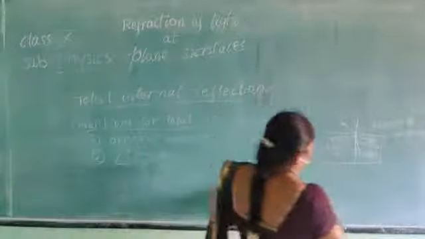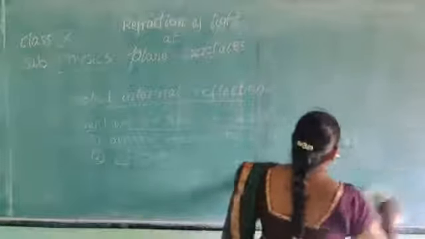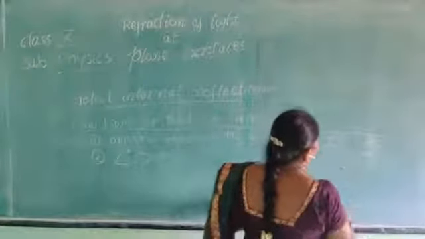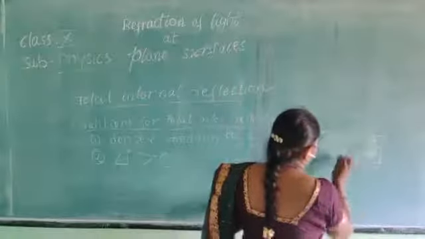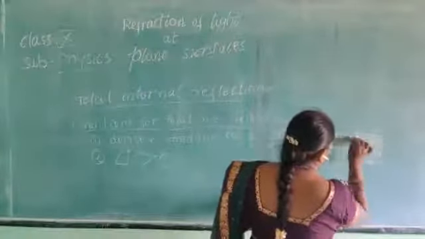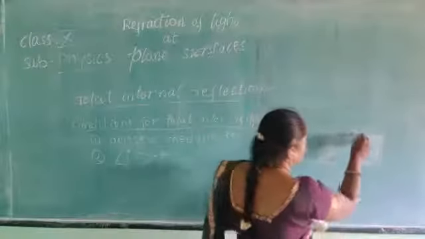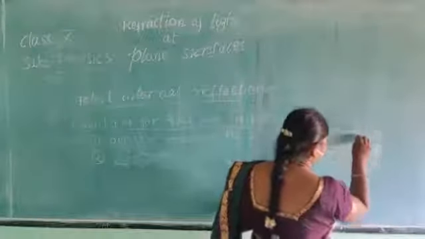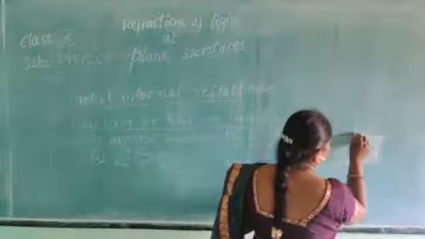So, for example, this is another condition: a light ray is passing from a denser medium, this is the normal, to a rarer medium.